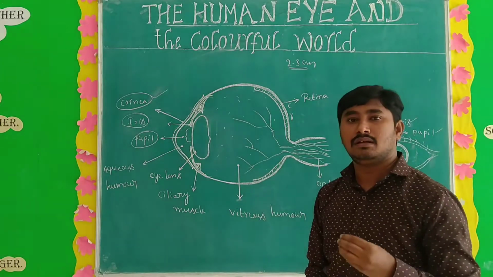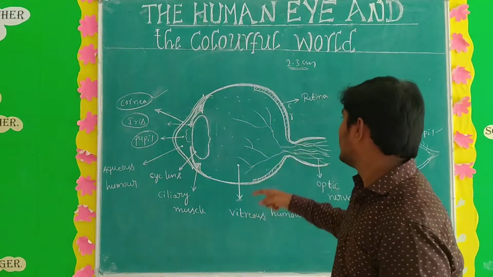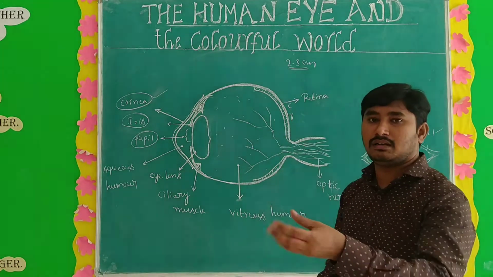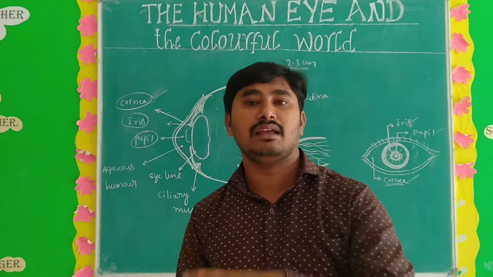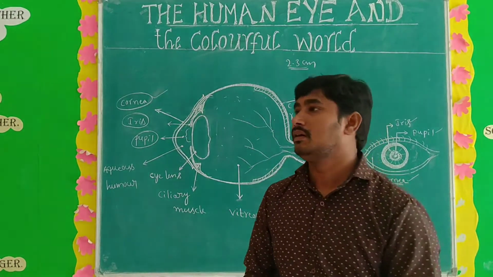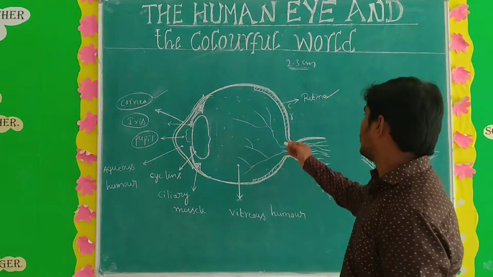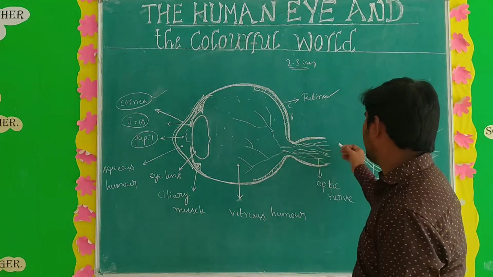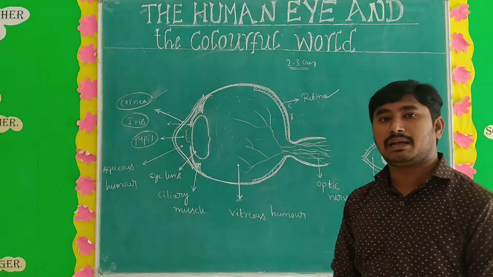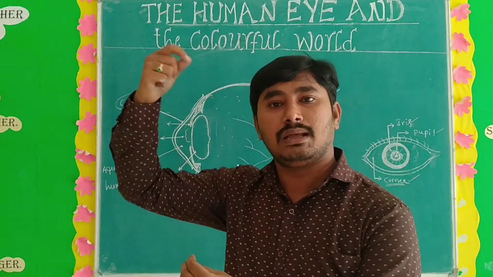What are the parts? The light sensitive cells, that is the cones and rods. And it also acts like a screen. Understand? This is a very important part. Next, after that, this retina is connected to the optical nerves. So how is the image formed and sent to the brain?